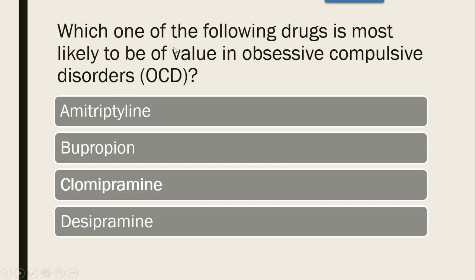Next is, which one of the following drugs is most likely to be of value in OCD, obsessive compulsive disorder? That means unwanted things, like being unable to control thoughts, obsession and compulsion disorder. The options are amitriptyline, bupropion, clomipramine or desipramine. The correct answer is clomipramine, which is of value in OCD.